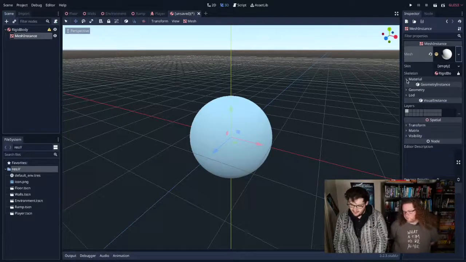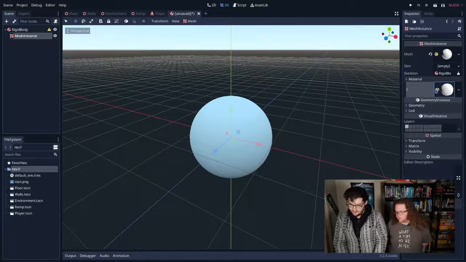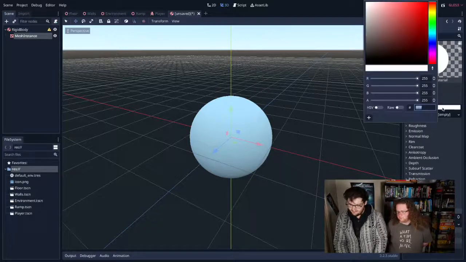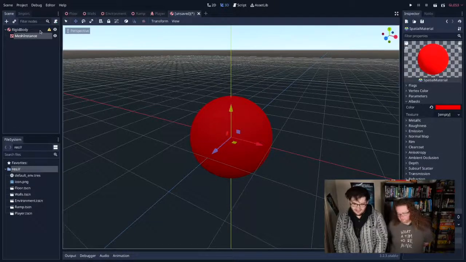Tim's going to pick me a colour for this ball. I mean, balls should be red. Balls should be red, okay. Yeah, no, definitely. Red. Yep. Done. Oh, love it. Love it.